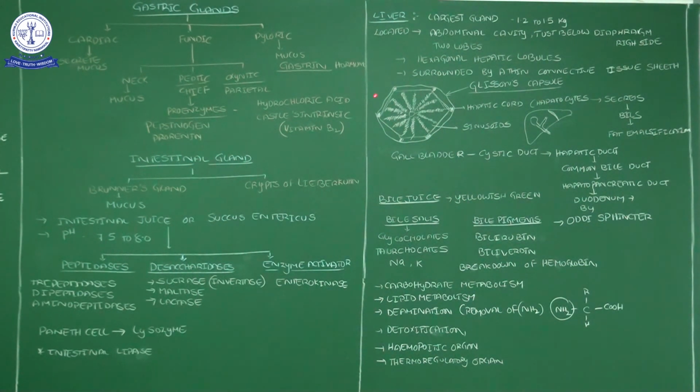The shape of the hepatic lobules is hexagonal. Hexa means 6, correct? Six arms: this is 1, 2, 3, 4, 5, 6. Just like a benzene ring. So hexagonal hepatic lobules are there. The hexagonal lobules are covered by a connective sheath, a connective layer, that is Glisson's capsule. Very important word.